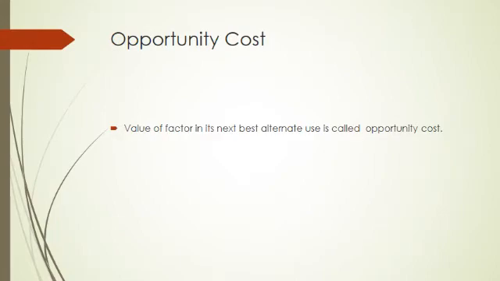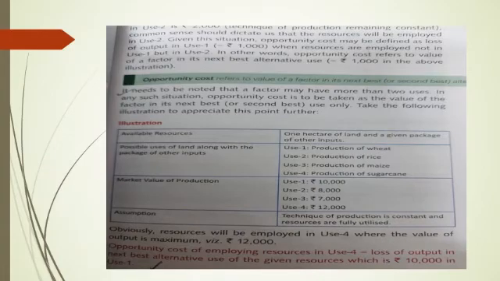So it is a matter of common sense. The farmer will decide in favor of rice. So in this example, the opportunity cost of producing rice is the amount of wheat, that is rupees 8,000, sacrificed by the farmer. So opportunity cost is the value of a factor in its next best alternate use. One more example is given here. Study the example and find the opportunity cost of producing the commodity.